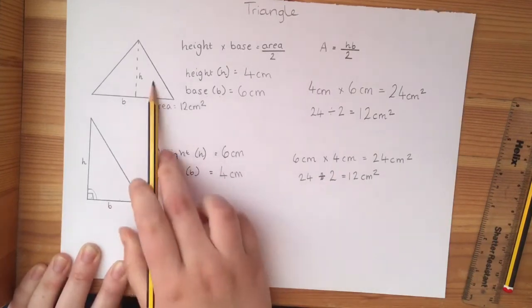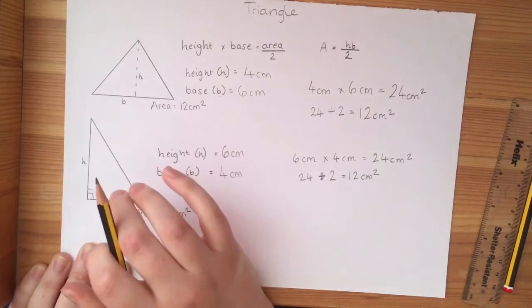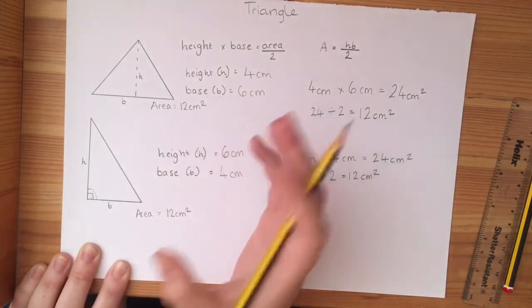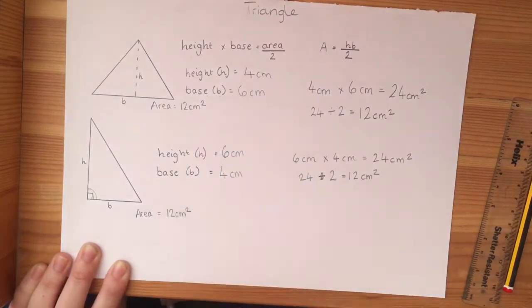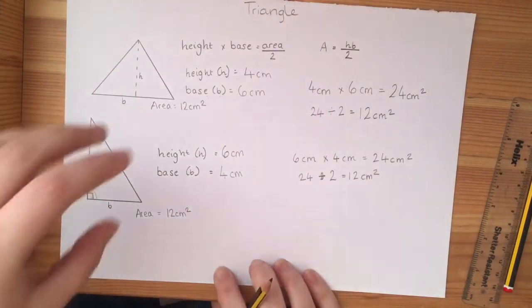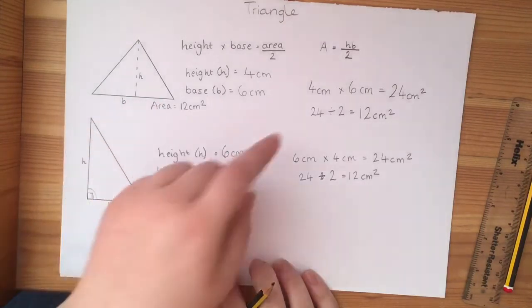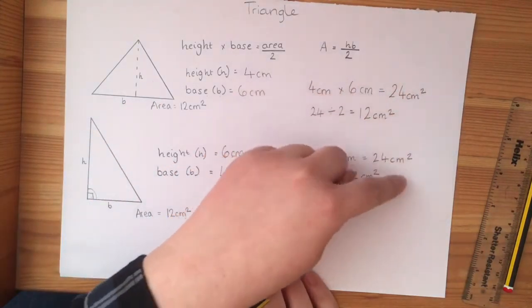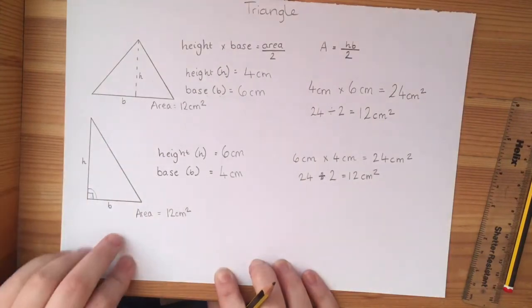Now, the triangles look really different, but just because one of them's a right angle and one of them isn't, doesn't mean that they aren't going to have the same area. As we've just worked out, they are both still 12 centimetres squared. And if I doubled the triangle and made them into a square, it would still be the same total area, so they would still be 24 centimetres squared.